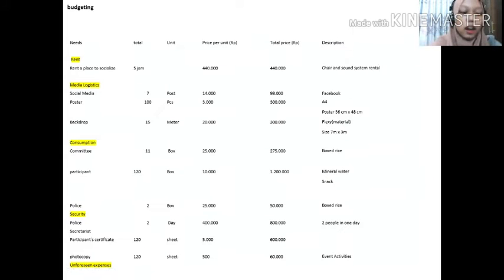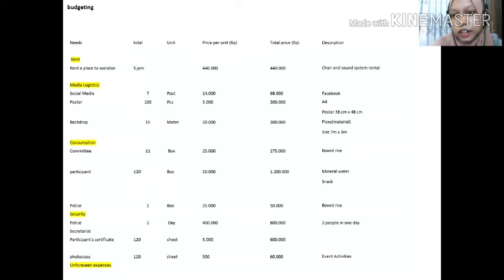Budgeting. Here, I will explain about the budget that will be needed. Rent for socialization, total 5 hours. Price per unit 440,000. Total price 440,000.